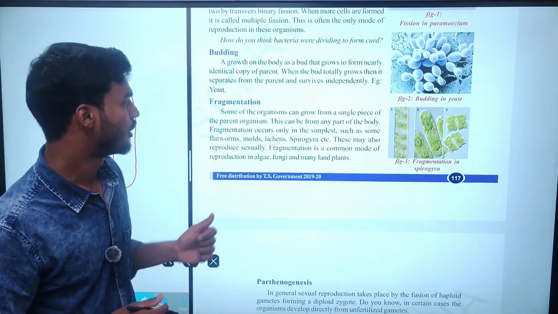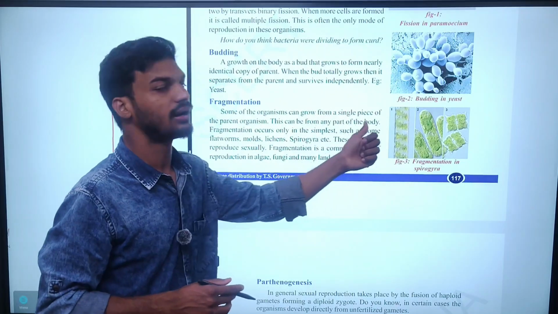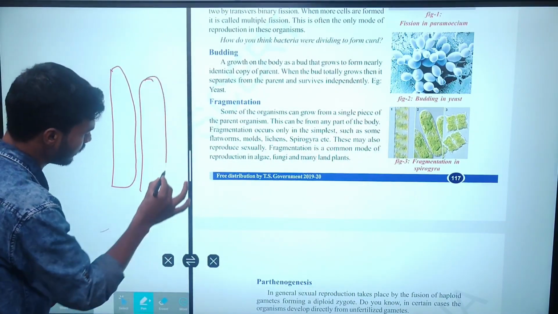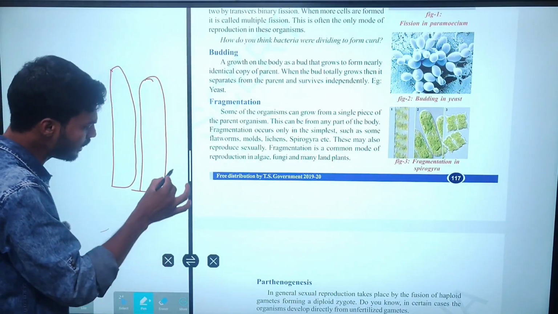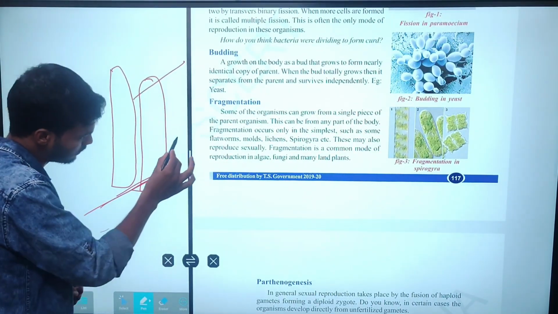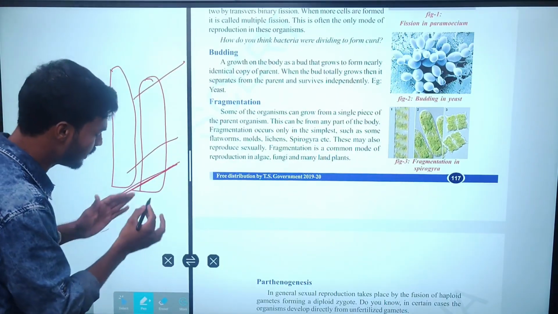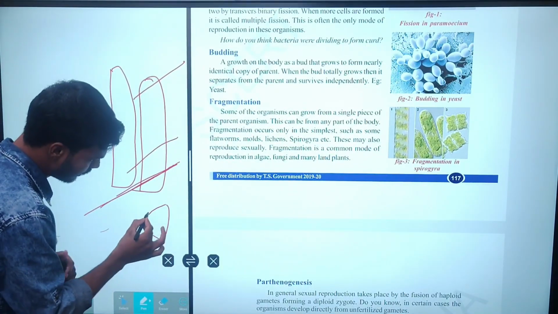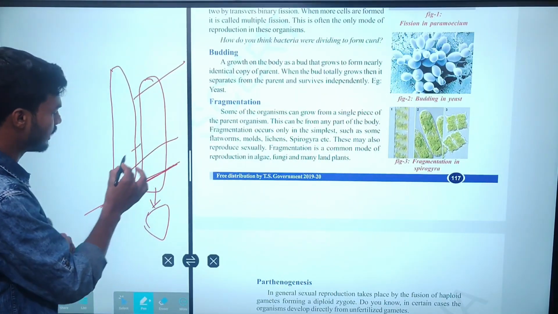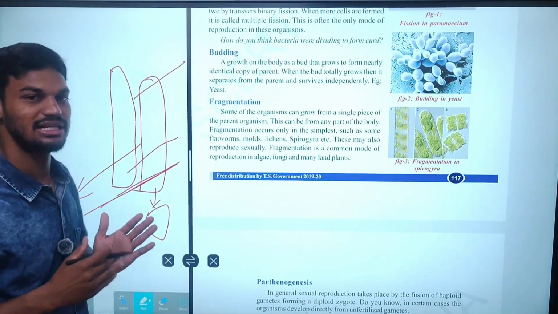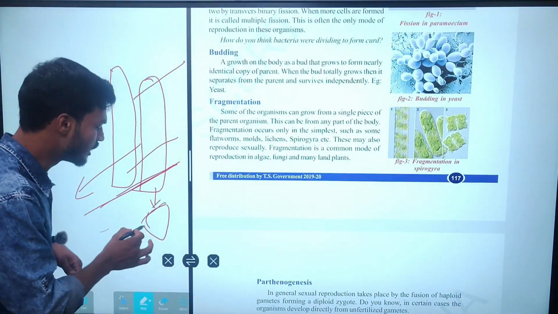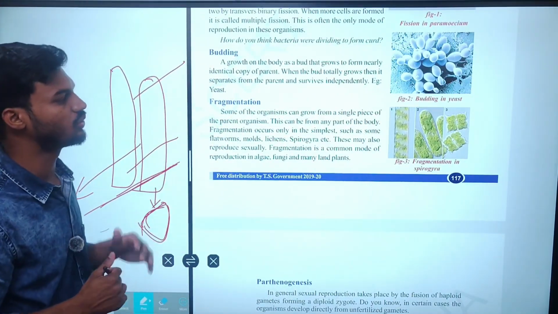Simply what is given: this can be from any part of the body. Fragmentation. It is a parent body. This can be formed at any part of the body. It may split here, it may split here, or it may split at any part of the body. After splitting, each individual is able to grow on its own. After splitting, the separation takes place from the mother body, the parent body, and the individual is able to survive. That is known as fragmentation.